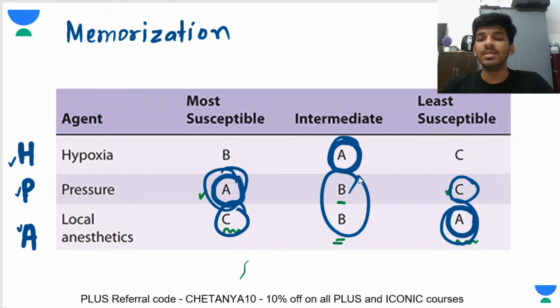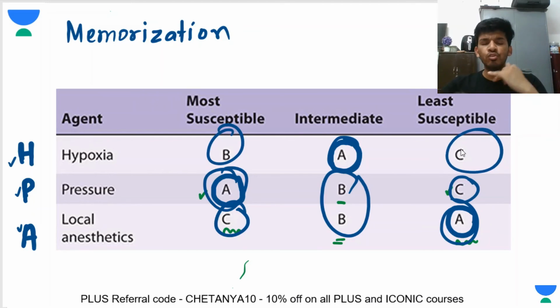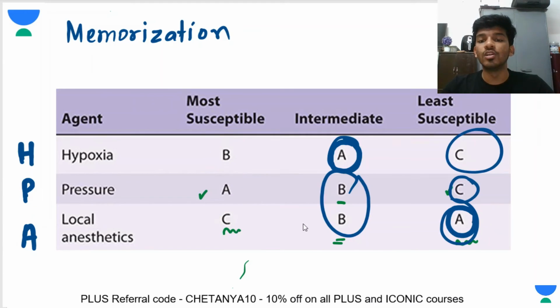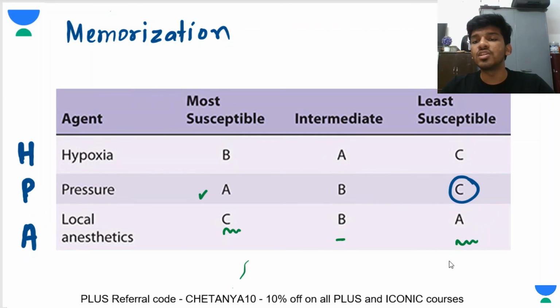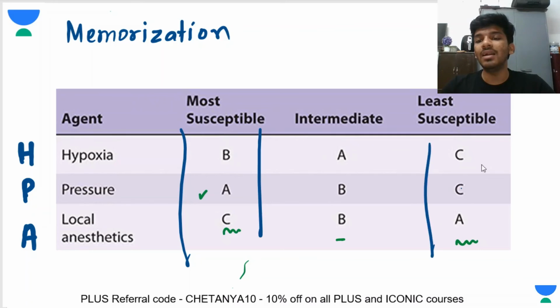And then two B's here, one B here and one C here. So if you draw it enough number of times, that is one way to memorize this table. Just keep this in mind, that where the A's are going to be placed, because more or less the question is always going to be on most susceptible and least susceptible, right? That's the first way.